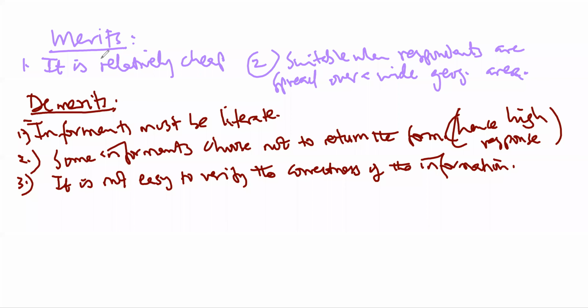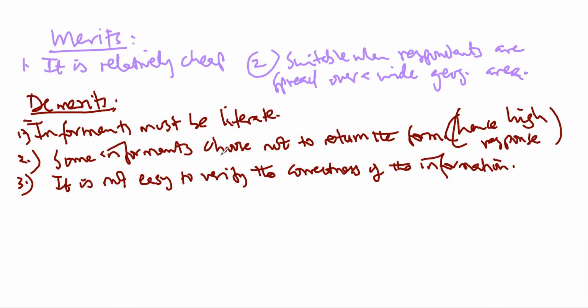Okay. So here are some of the merits and demerits. We have said that it is fairly cheap, relatively cheap. And then it's also suitable when the respondents are spread over a wide geographical area. Then we also mentioned that the informants must be literate, should be able to read and write. Then some informants will choose not to fill in the form and return it. So that means there'll be high non-response when this method is used.